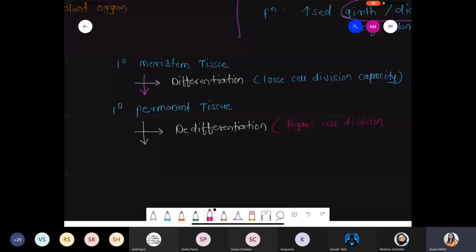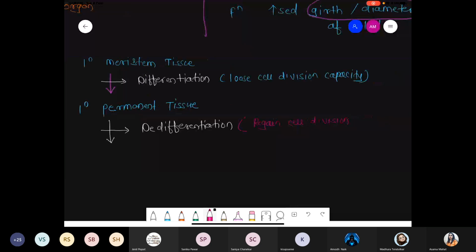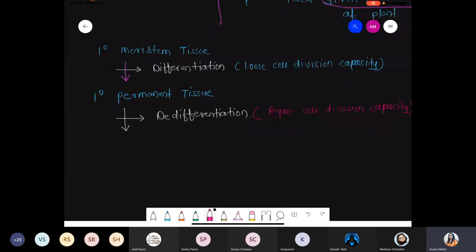Now what happened? This same primary permanent tissue, after the de-differentiation process, converts into secondary meristem tissue.